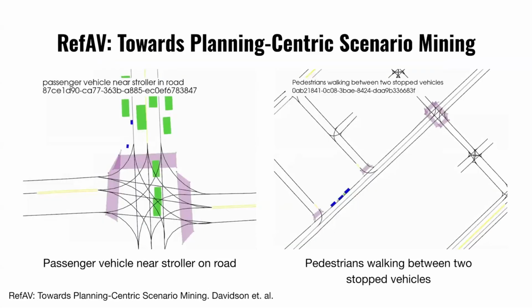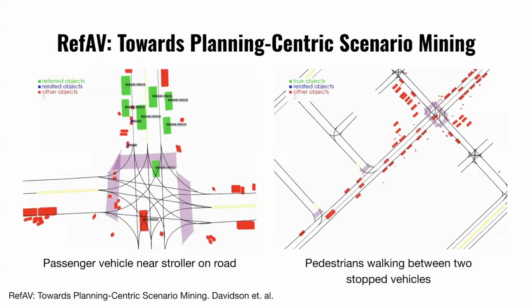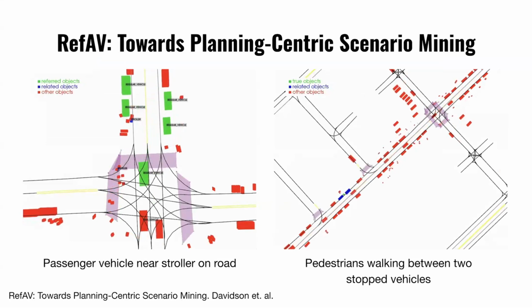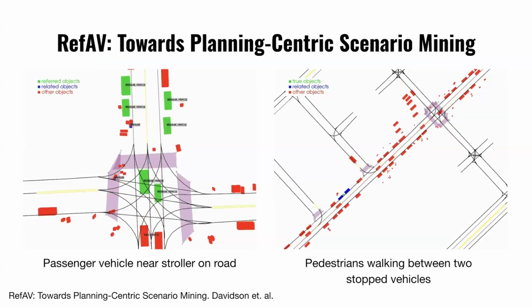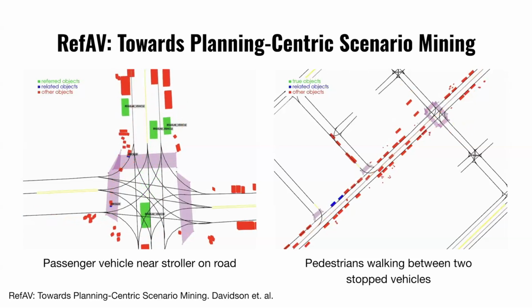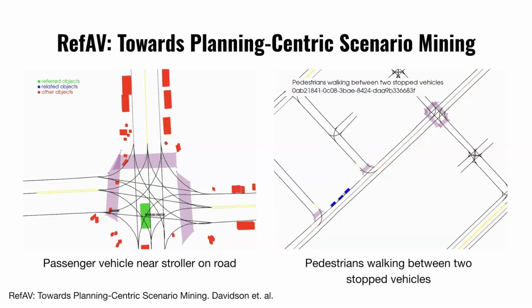To study this problem, we curated a large-scale data set, which we call RefAV, towards the goal of building planning-centric scenario mining benchmarks. Within this data set, we have interesting scenarios like a passenger vehicle near a stroller on the road, or pedestrians walking between two stopped vehicles.